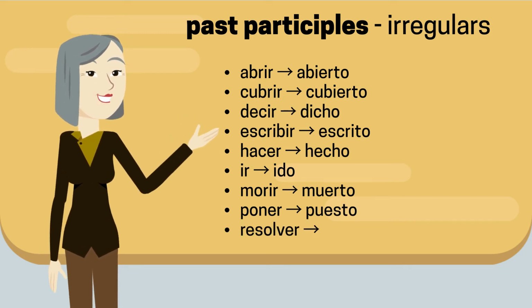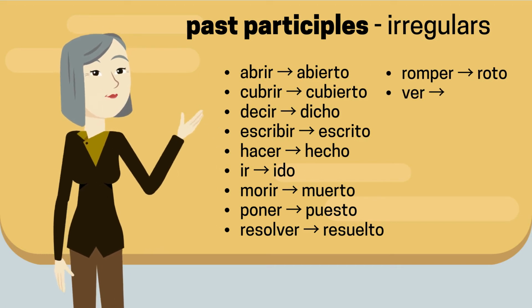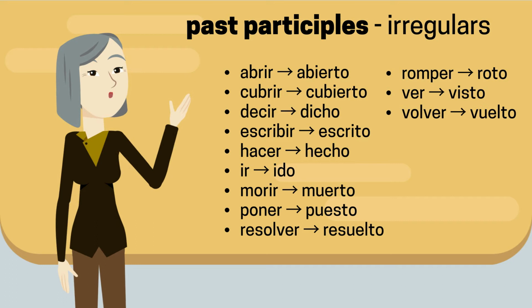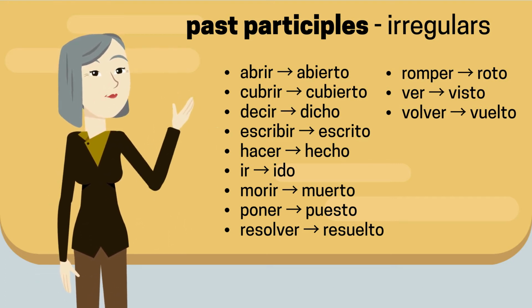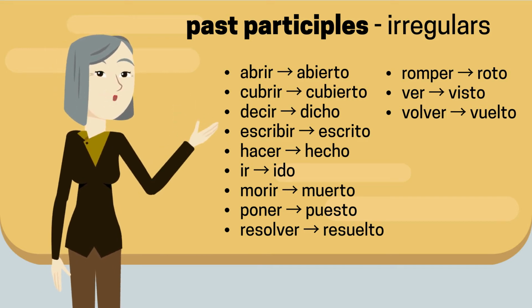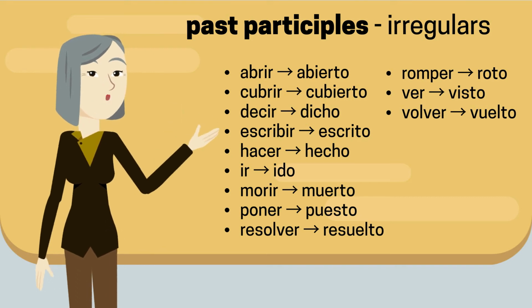Ir, ido. Morir, muerto. Poner, puesto. Resolver, resuelto. Romper, roto. Ver, visto. Volver, vuelto.